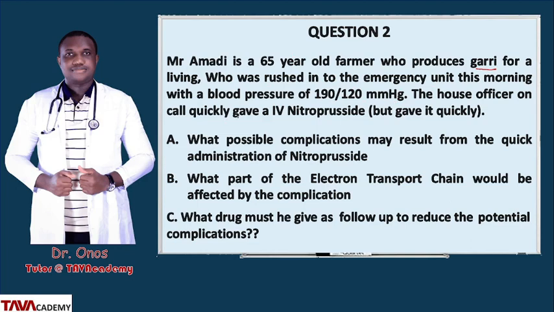The house officer on call quickly gave the patient IV nitroprusside, but gave it quickly. Question A says, what possible complication may result from the quick administration of nitroprusside? Question B says, what part of the electron transport chain would be affected by the complication? And question C says, what drug must be given as follow-up to reduce the potential complication?